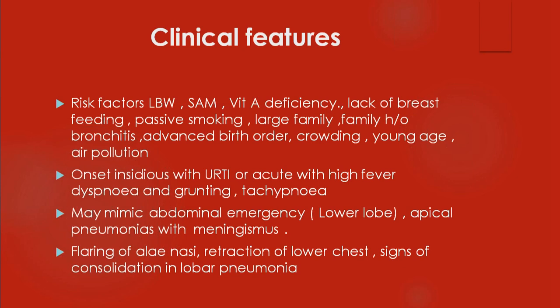Tachypnea is the most important and sensitive finding, and tachypnea is defined based on age-related cutoffs. If the child is less than 2 months, more than 60 breaths per minute is tachypnea. From 2 months to 1 year, more than 50 is tachypnea. From 1 to 5 years, more than 40 is tachypnea. You remember simply 60, 50, 40. Even a community health worker, if she has a wristwatch with a second hand, can identify whether the child is tachypneic or not.